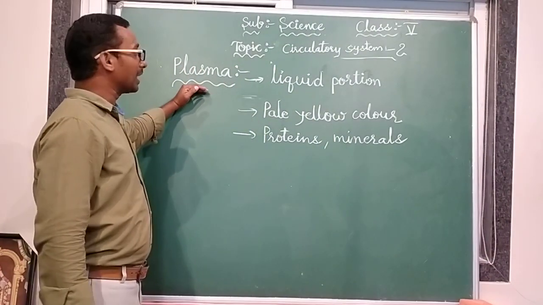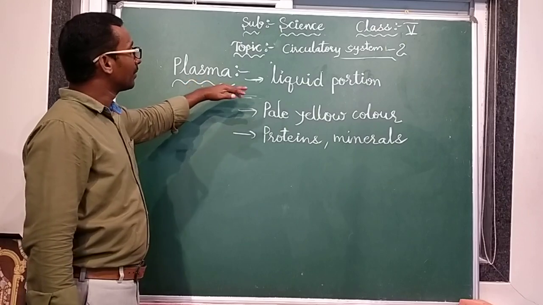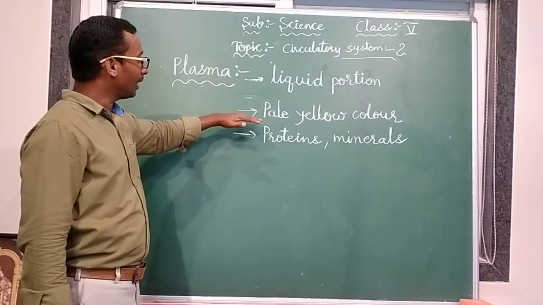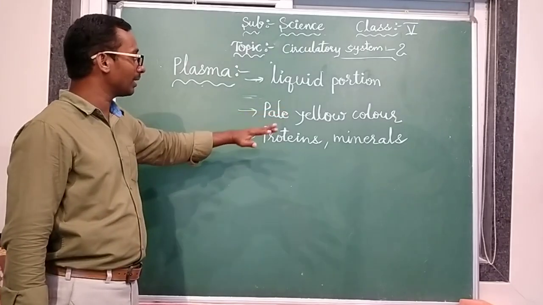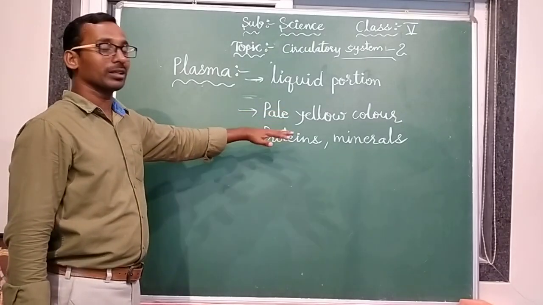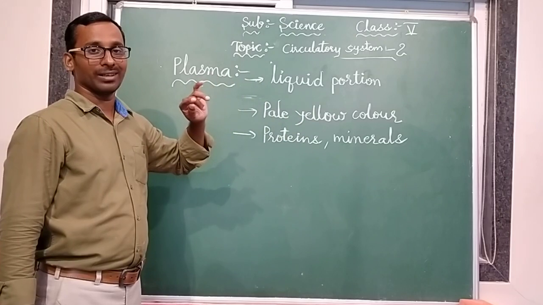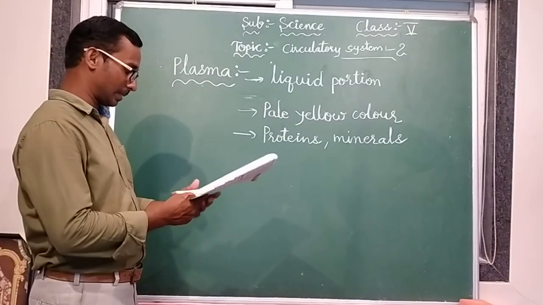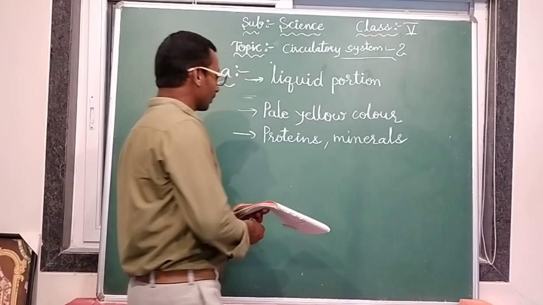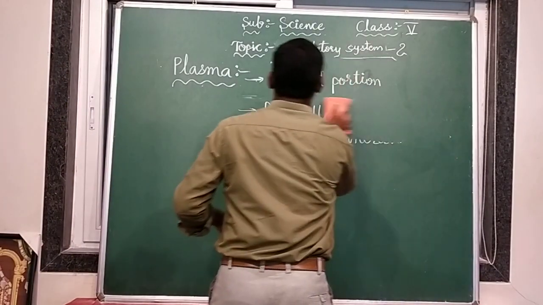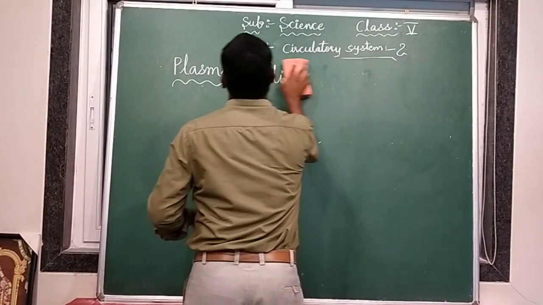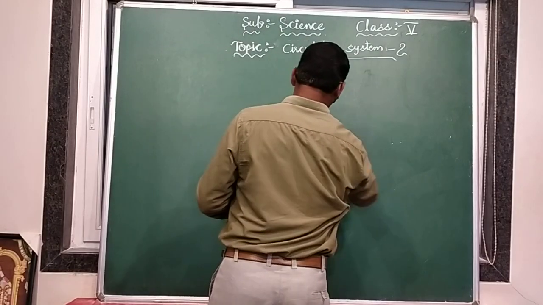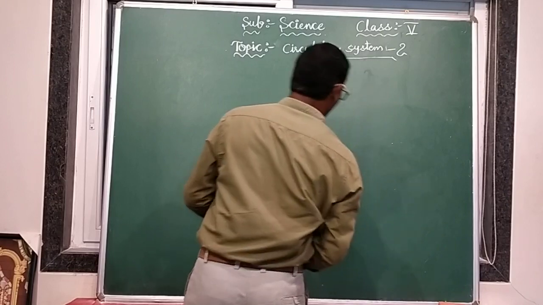So this is about plasma. Plasma is a liquid portion. It contains all the cellular parts and it is pale yellow in color. It has proteins and minerals essential in this plasma. Is it clear? Yes. Next, this is the liquid portion, the fluid part in the blood.